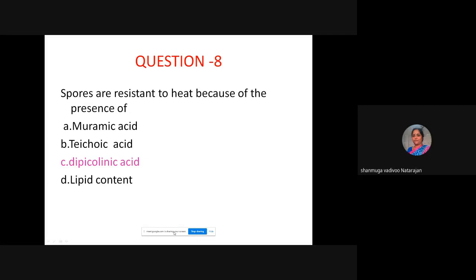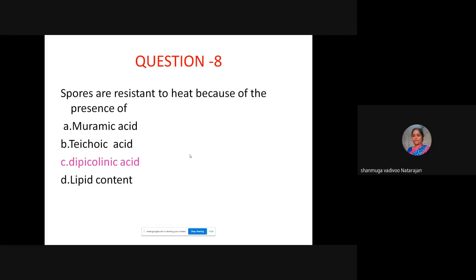Bacillus species are aerobic spore formers and there are anaerobic spore formers. Aerobic spore formers are all Bacillus species: Bacillus anthracis, Bacillus cereus, and other Bacillus species.